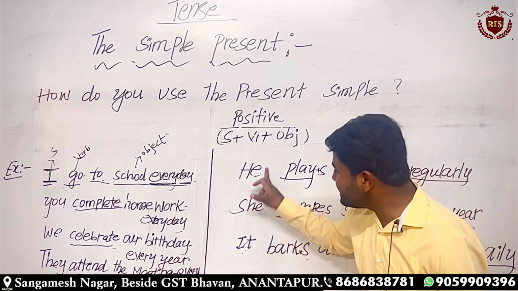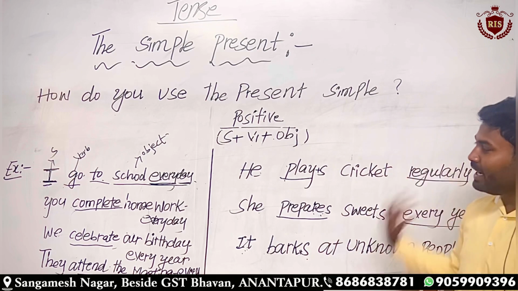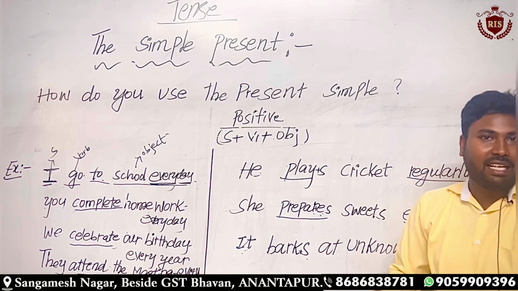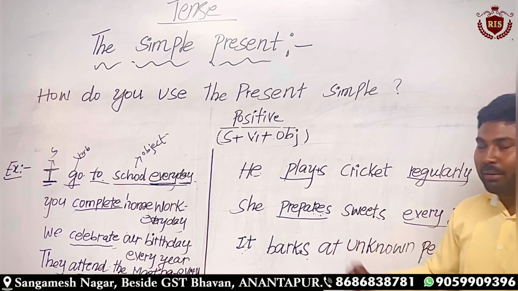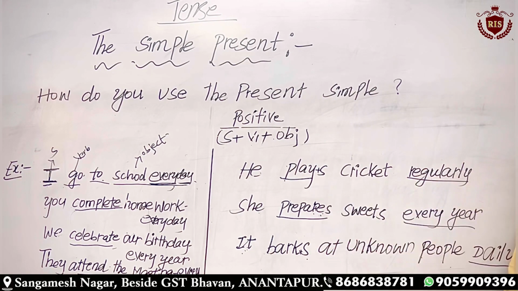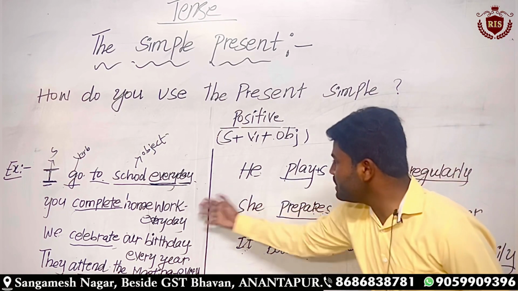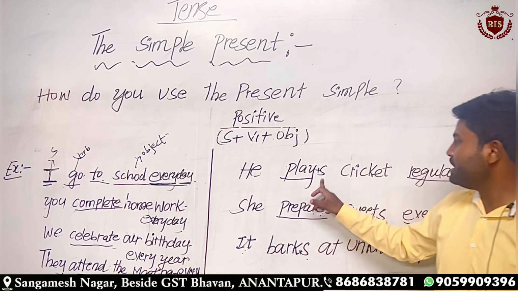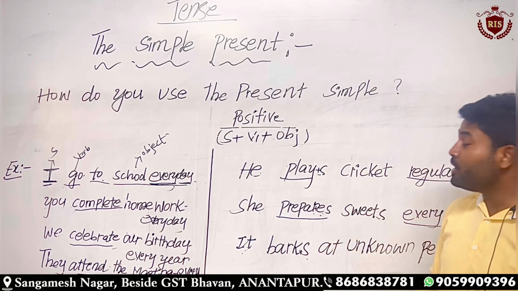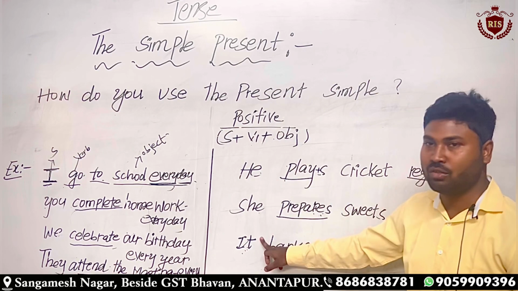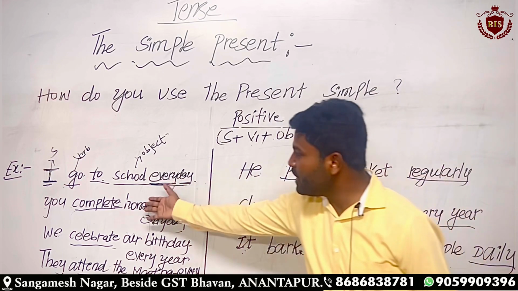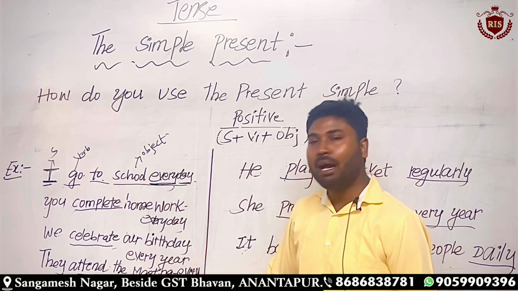Remember these seven pronouns that we use regularly and commonly in every sentence, in our spoken and written language. These are the main pronouns. These are the examples. I have already explained the difference: we add s to the main verbs only when we use he, she, it pronouns, not for all the pronouns. For the rest of the pronouns, you need not add s to the main verb.